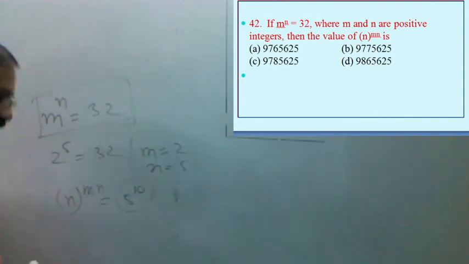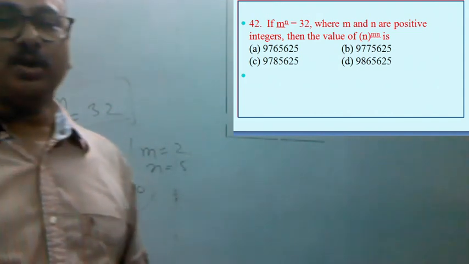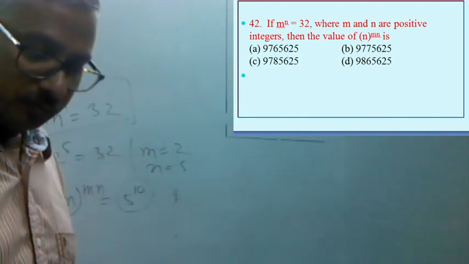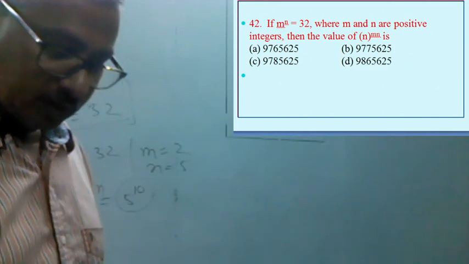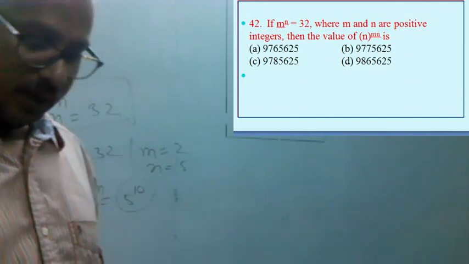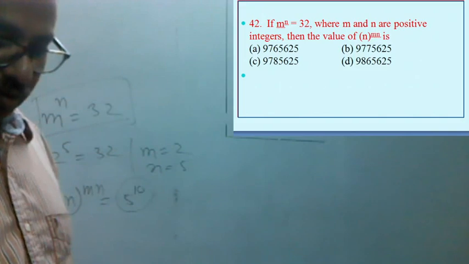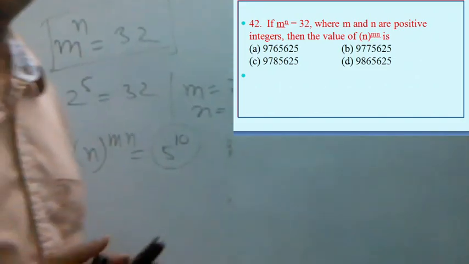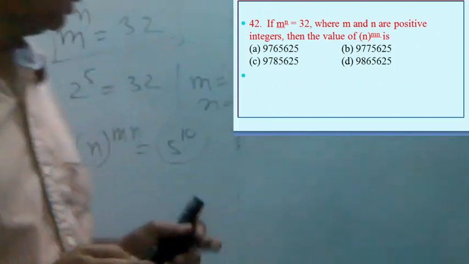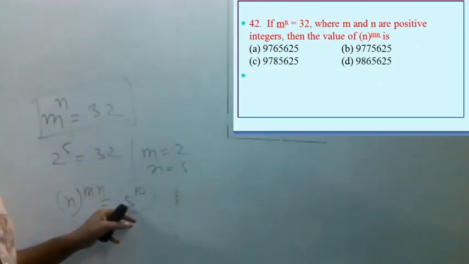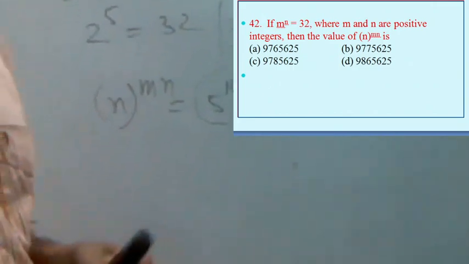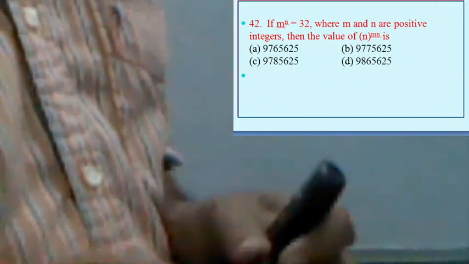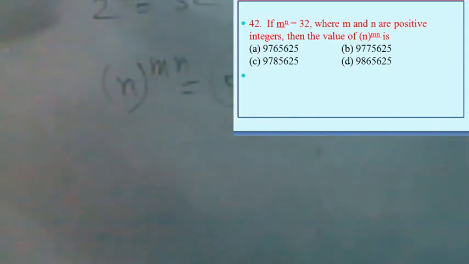5 to the power mn, that is 5 to the power 10. So now this is a very big number. We have to multiply 5 ten times. So if we multiply 5 ten times, the correct option is option A. That is, you have to multiply 5 ten times. So this is a very large number, so the correct option is option A.